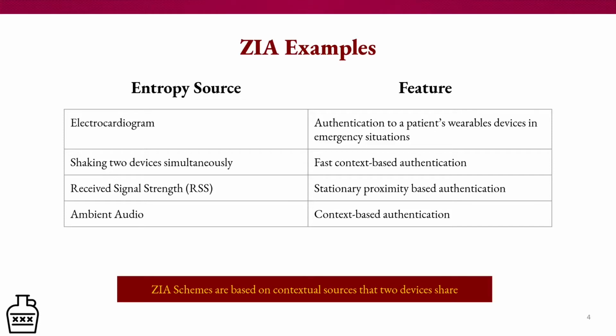Other entropy sources that try to do the same thing are electrocardiograms, shaking two devices simultaneously near each other, received signal strength, and ambient audio. All of these try to accomplish the same goal: highly contextual, hard to replicate sources of entropy to generate their keys and verify with one another. The problem that all of these examples have, though, is their key quality.